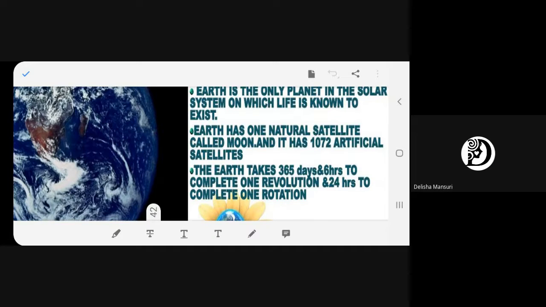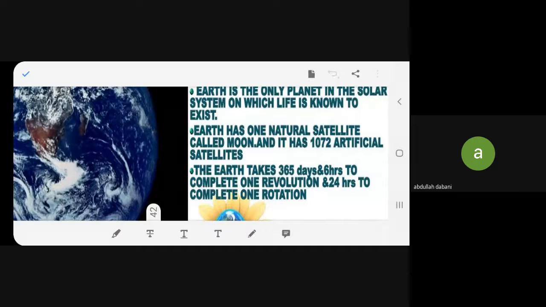And we also know the rotation axis of the earth. Is it 90 degrees, perpendicular, or is it tilted? It is tilted. It is not at 90 degrees, but it is on a 23-degree axis.